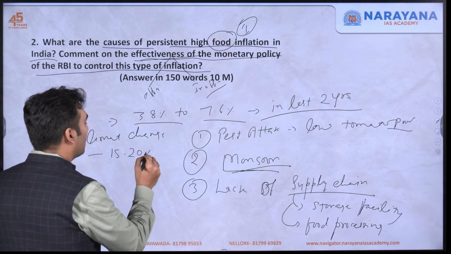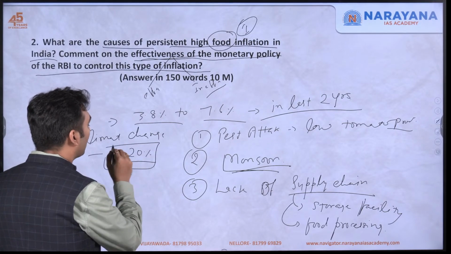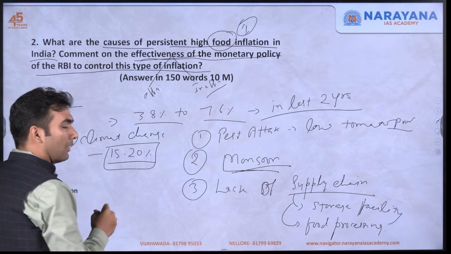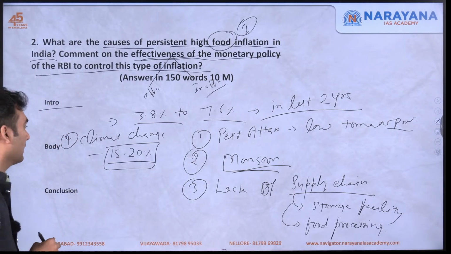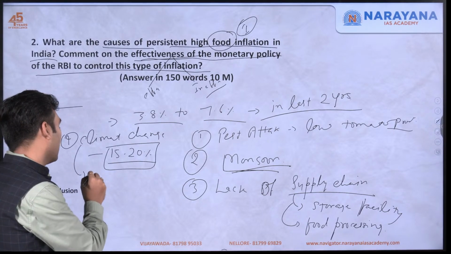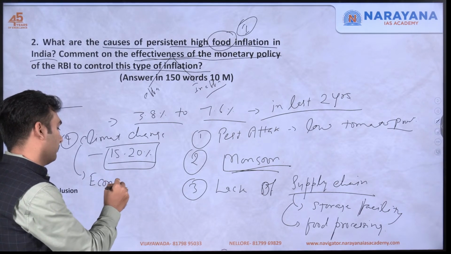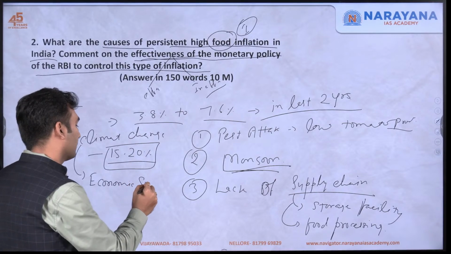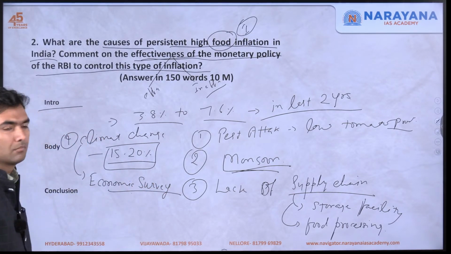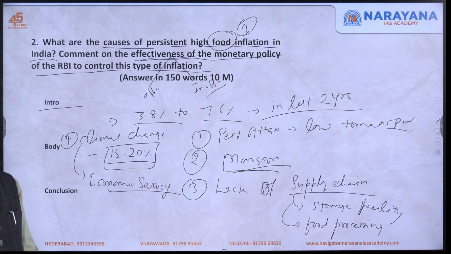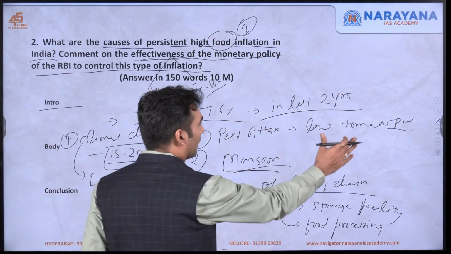There was a 15 to 20% decline in food output because of climate related events, and this is what the Economic Survey of this year is saying. In pest attack you must give the example of tomato.